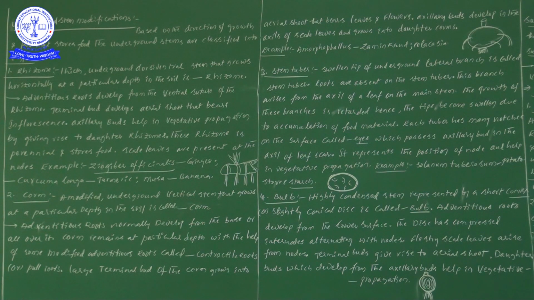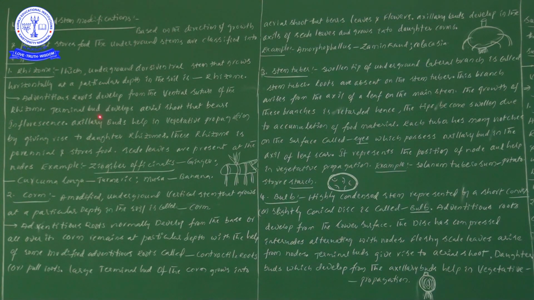Definitely the stem and stem parts will be present underground only, but the aerial shoot system develops from the terminal bud, which comes above the level of soil, just above the level of soil, and finally the inflorescence formation takes place. Next, axillary buds help in vegetative propagation. Don't forget one point: axillary buds help in vegetative propagation and the terminal bud helps in the formation of the aerial shoot system. These two points are important.